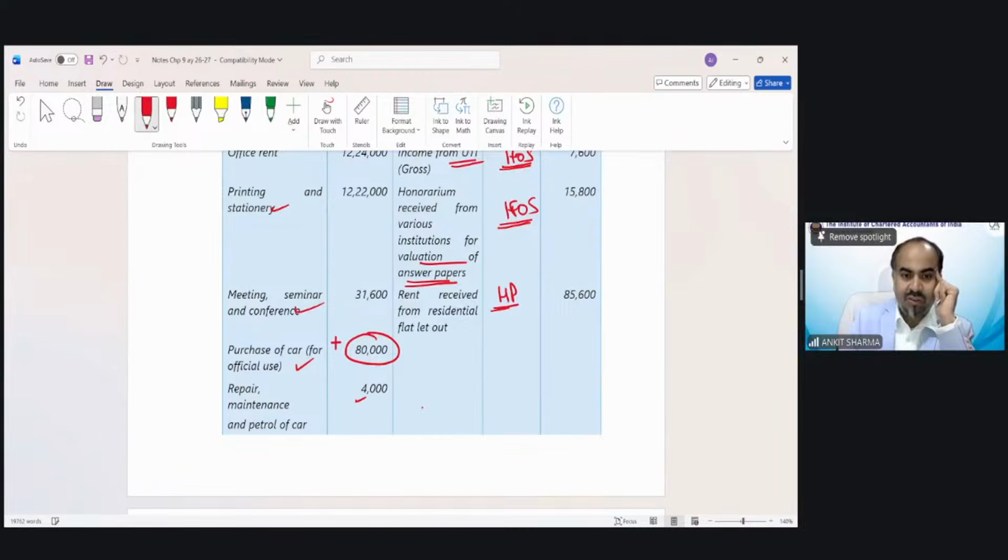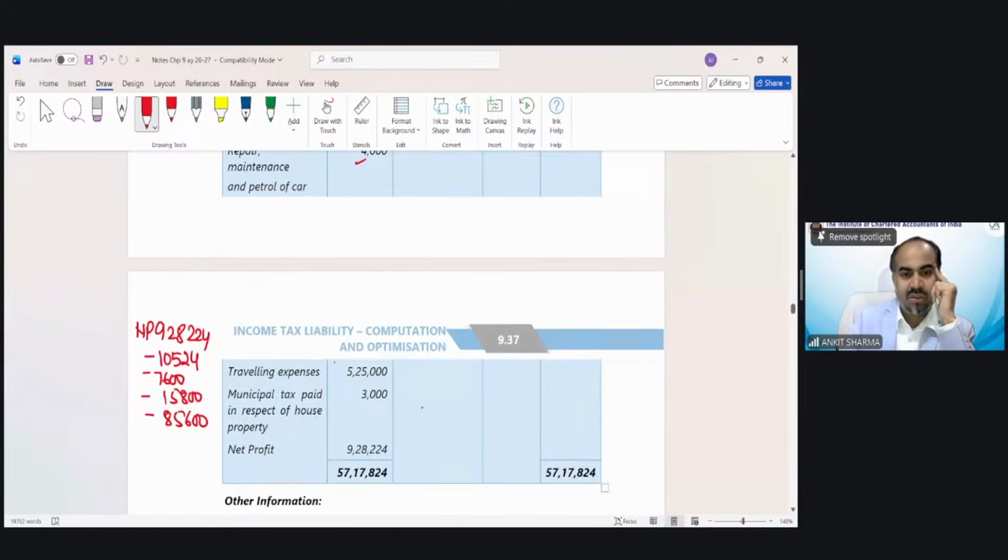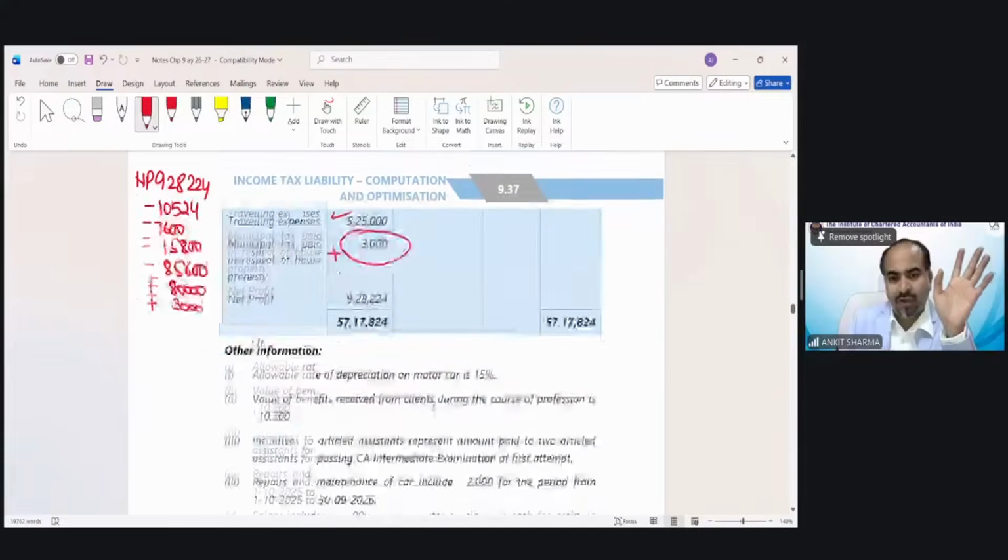Repair and maintenance of petrol car, it's okay. Traveling expenditure is okay. Municipal tax paid in respect of house property, not okay. So this 3,000 plus purchase of car value 80,000 needs to be added back. So the P&L debit and credit sides have been sorted.